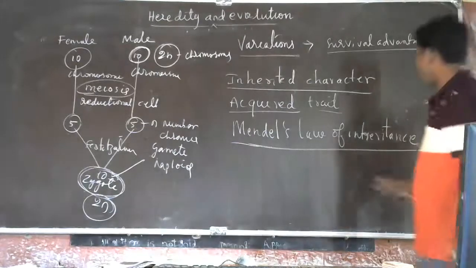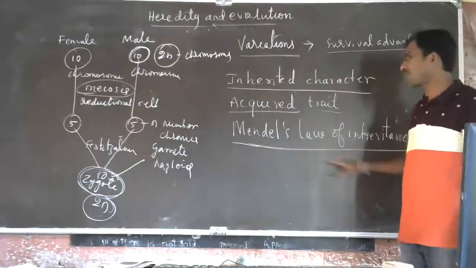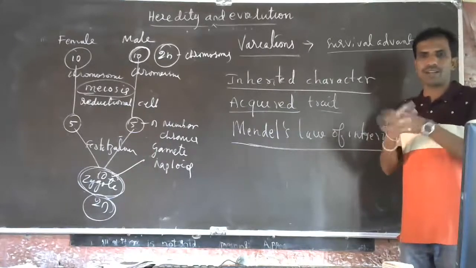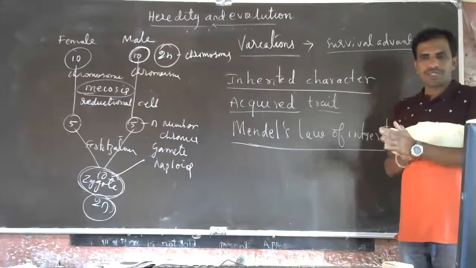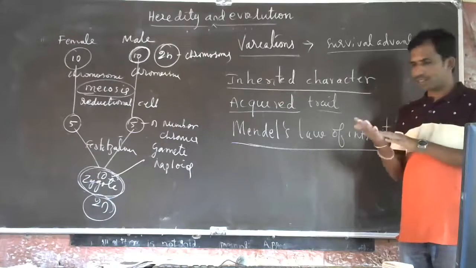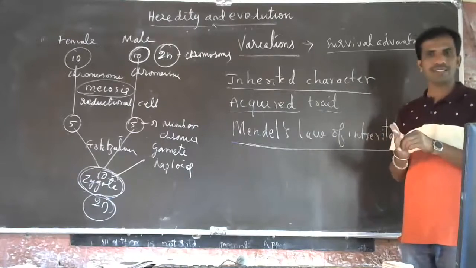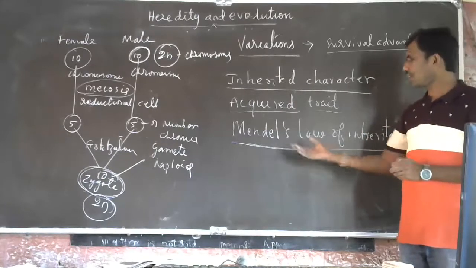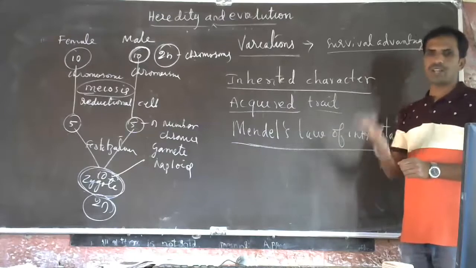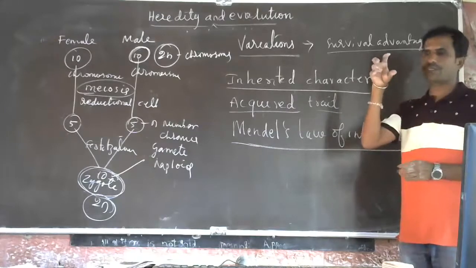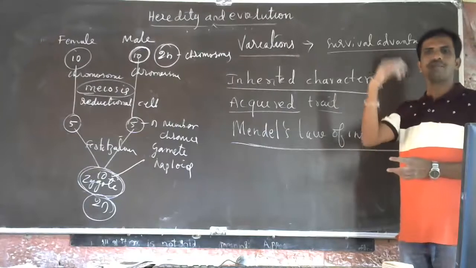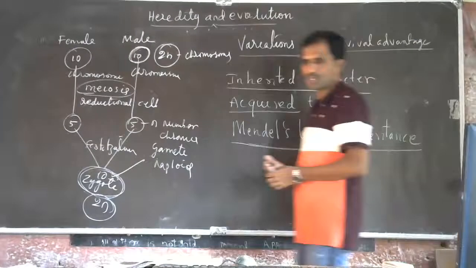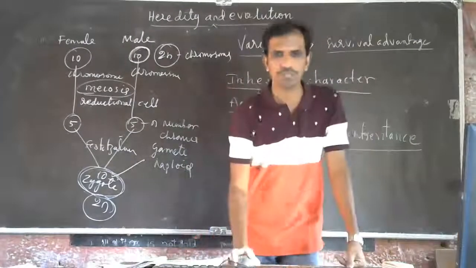So Mendel's law of inheritance, this concept we'll see tomorrow. There are three laws proposed by Gregor Mendel: first law, second law, third law. Those laws we will study in the next class. Before that, we have to see Mendel's contribution, and from which plant or animals he proposed the law of inheritance. So in the next class we will see that. Thank you very much. Have a nice day.